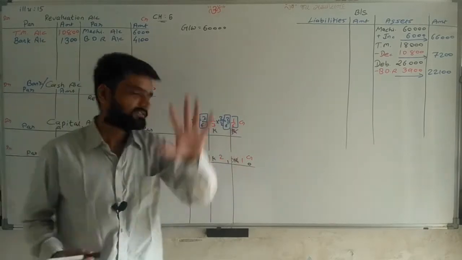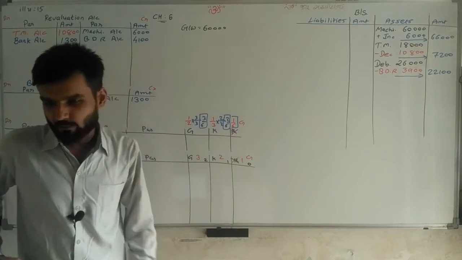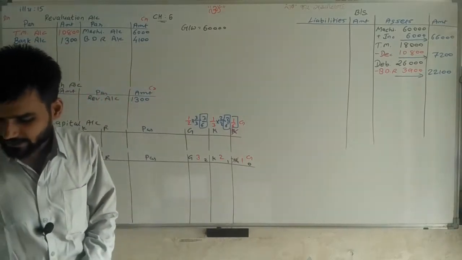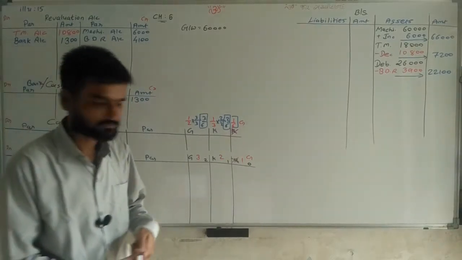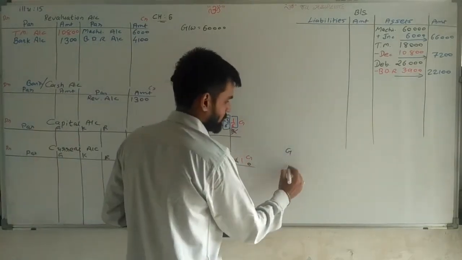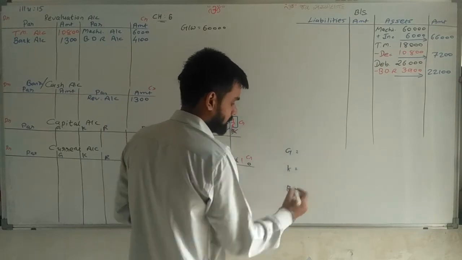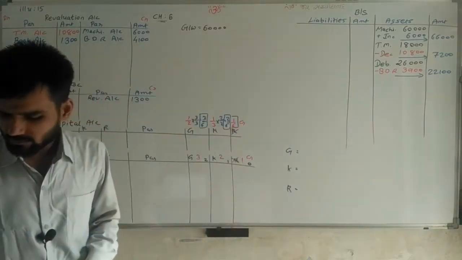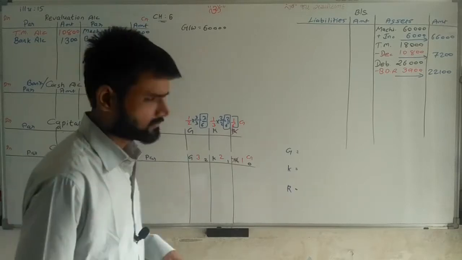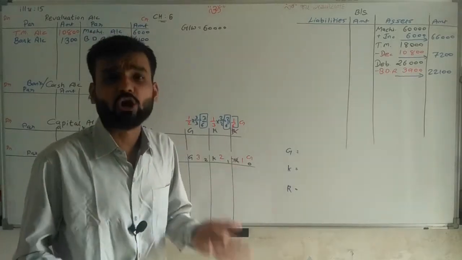Now I can find the goodwill amounts very easily. Writing goodwill amounts: Gopi, Kishan, Ram. Calculation: old minus new, as per Kamal sir's method. As per the chapter, we have to find gain, so new minus old. But don't worry.